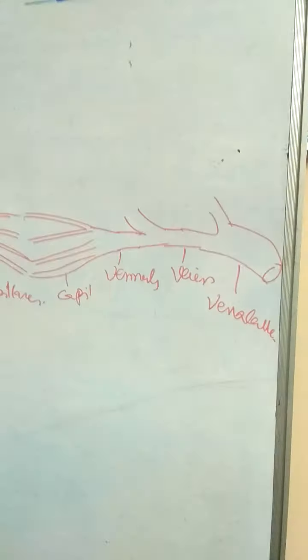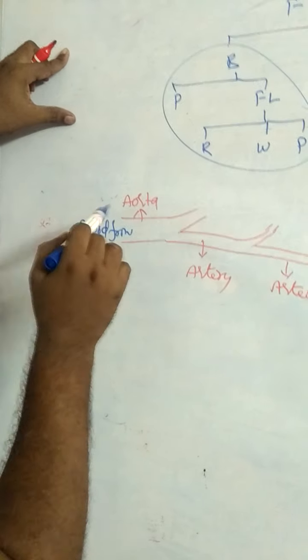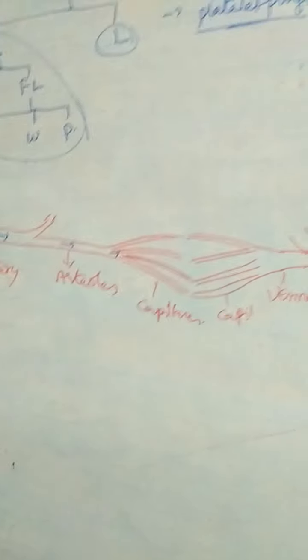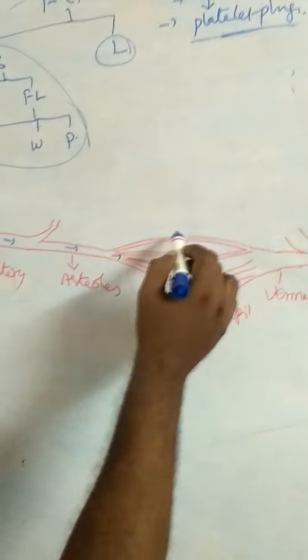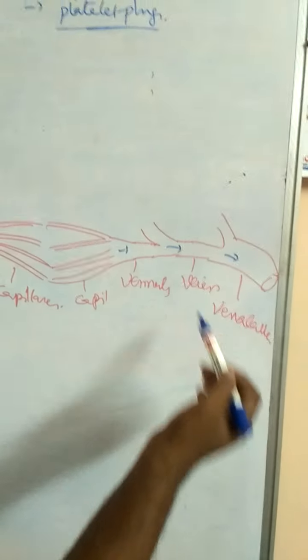Once again I repeat, blood flows from the aorta to artery, to arterioles, and from the arterioles to capillaries. This is the capillary network present in the tissues. From the capillaries, to venules. From the venules, to veins. From the veins, to the vena cava.